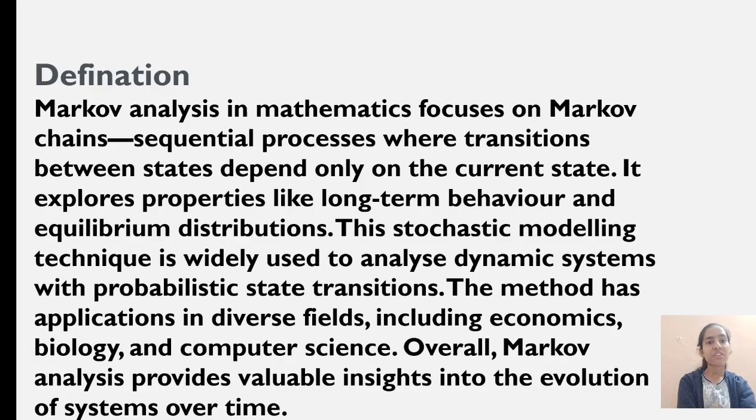Let us see the definition about the Markov analysis. Markov analysis in mathematics focuses on Markov chains, a sequential process where transition between states depends only on the current state. We say that the Markov analysis is a sequential process. It explores properties like long-term behavior and the equilibrium distributions. This stochastic modeling technique is widely used to analyze dynamic systems with probabilistic state transitions.